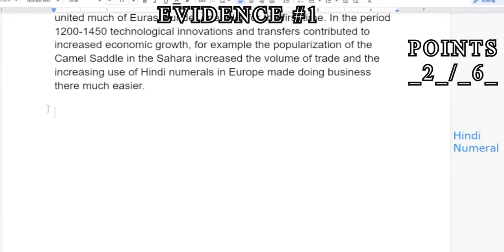Again, I'd caution you before doing this in your own actual AP class. Your teachers might have a very different perspective on this than the AP readers do, but I'm going to go ahead and show you what a paragraph could, in theory, look like, as long as you have 2 of them. So we're going to first do the Hindi numerals. We're going to start with a topic sentence.